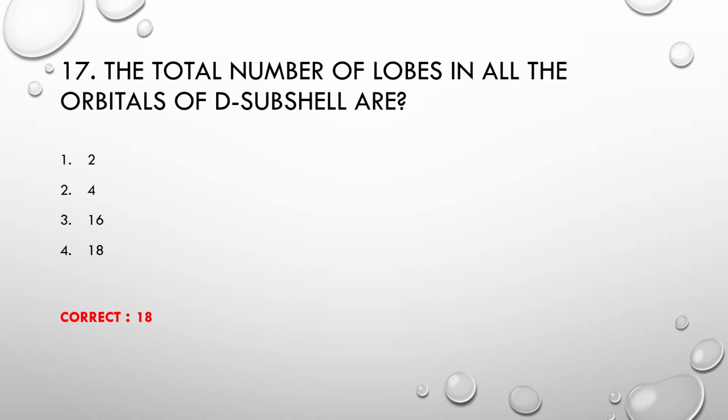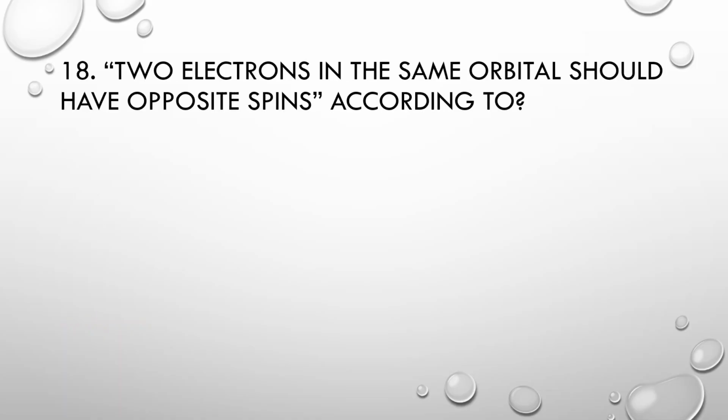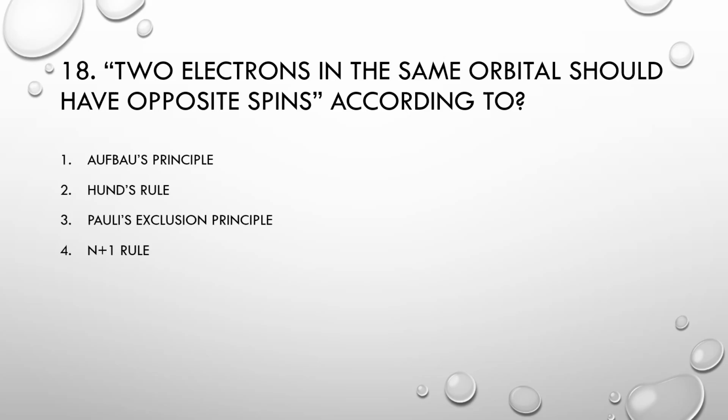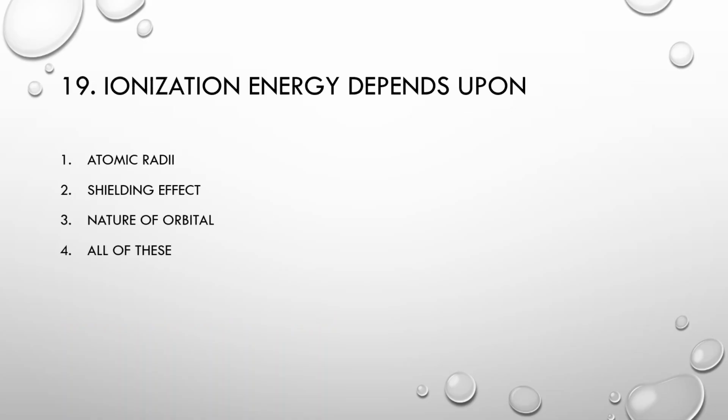Correct option is 18. MCQs number 18: Two electrons in the same orbital should have opposite spins according to number 1 Aufbau principle, number 2 Hund's rule, number 3 Pauli's exclusion principle, number 4 n+l rule. Correct option is Pauli's exclusion principle. Number 19: Ionization energy depends upon number 1 atomic radii, number 2 shielding effect, number 3 nature of orbital, number 4 all of these. Correct option is all of these.